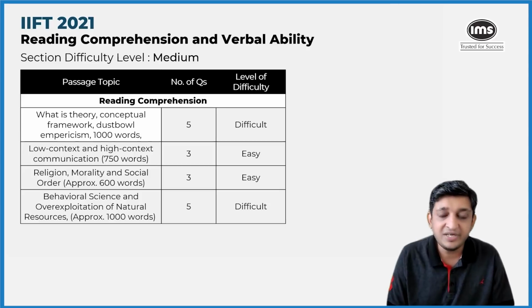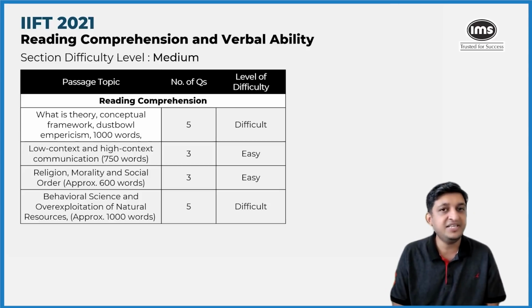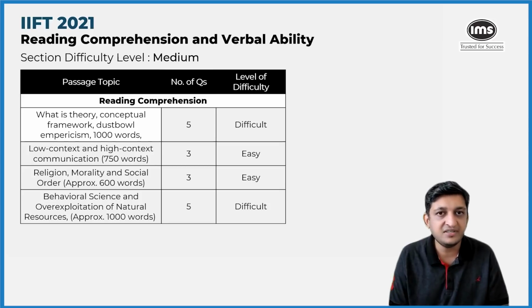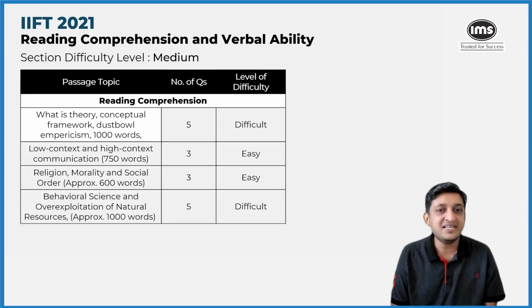In terms of reading comprehension, there were 2 passages that had 3 questions each, and there were 2 passages that had 5 questions each. The ones that had 3 questions each were approximately 600 to 700 words, and they were on the easier side and so should have been attempted for sure.